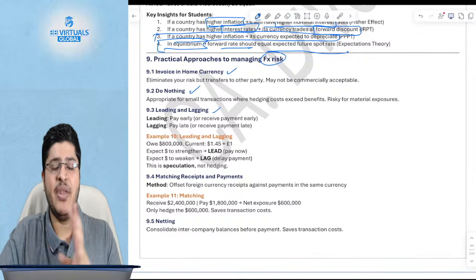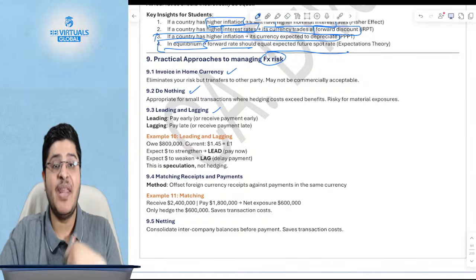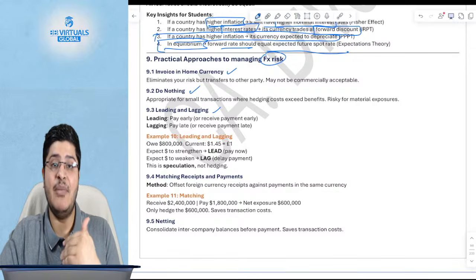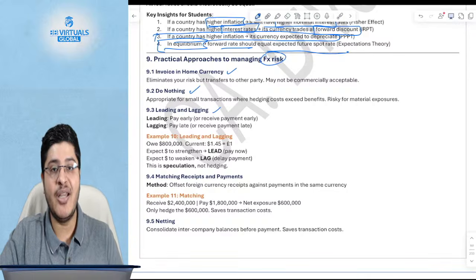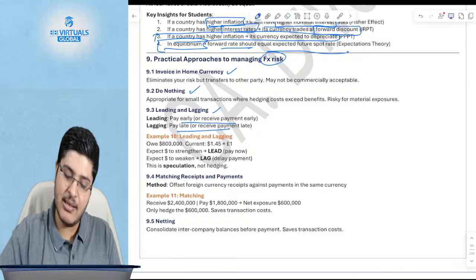But in reality, do you think, if you pay early, people will be okay? But if you pay late, will people be okay? And similarly, if you have a receivable, can you ask your customer to pay early? If he had to pay early in the first place, he would not have taken the credit risk. So theoretically this is fine, but in reality this is not possible.